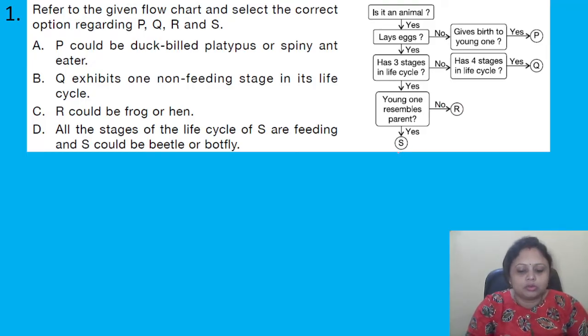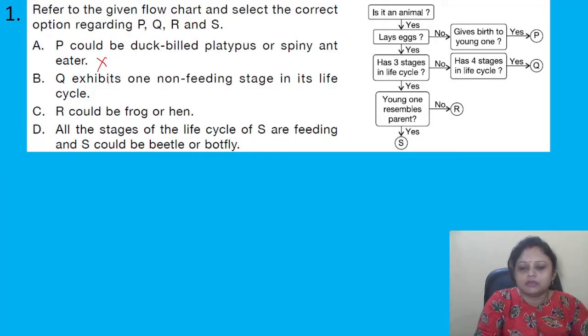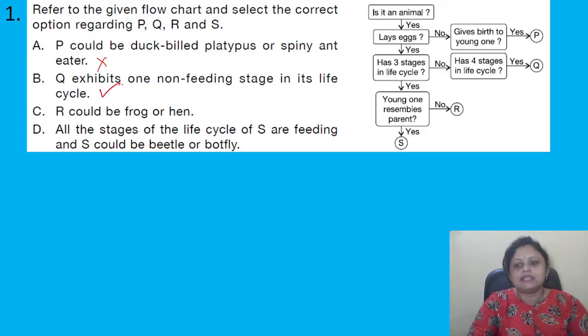Okay. So here the options are P could be duck-billed platypus or spiny anteater. It is not correct. Then Q exhibits one non-feeding stage in its life cycle. Yes, this one is correct. So what is Q here? Q, is it an animal? Yes. Lays egg? Yes. Has 3 stages in life cycle? No. Has 4 stages in life cycle? Yes. So Q is having 4 stages in life cycle.